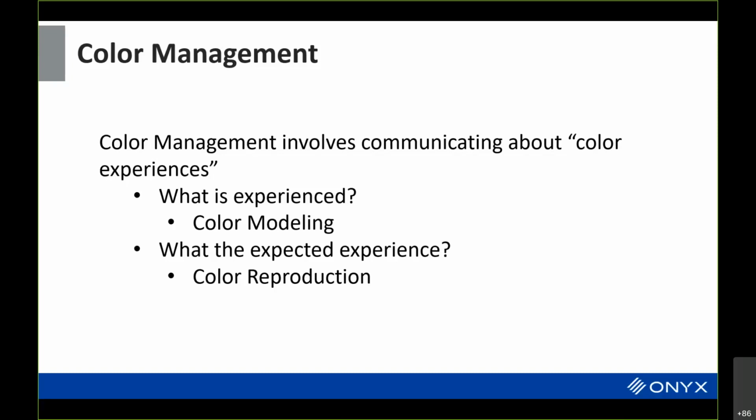And color modeling is basically taking those color ingredients and figuring out what experience you would actually have. And the second aspect about communicating color experience is what is the expected experience. If I want someone to see something, have an experience of color, then I need to understand what I need to change in terms of my controls in order to get the experience that I expect. And that's what we have in terms of color reproduction.